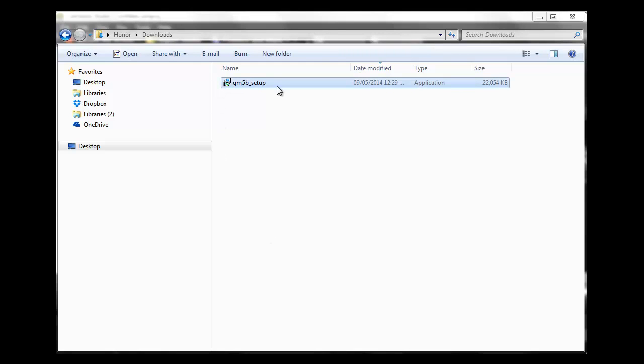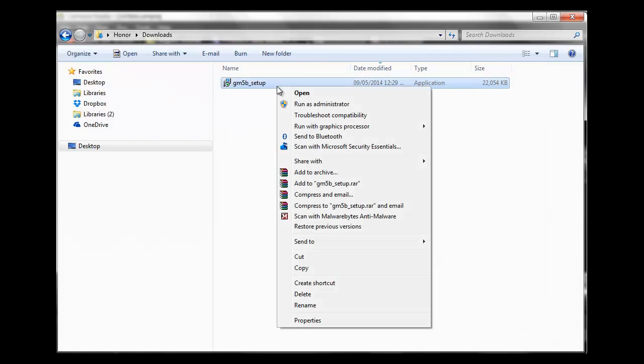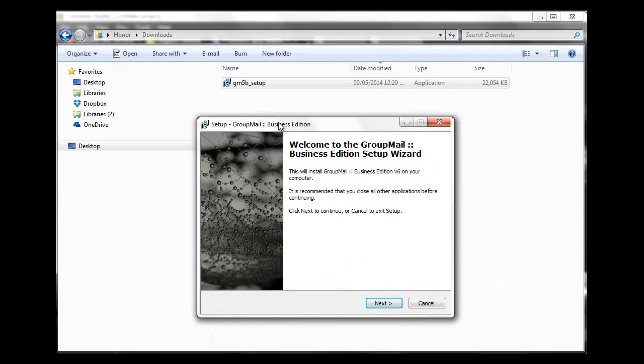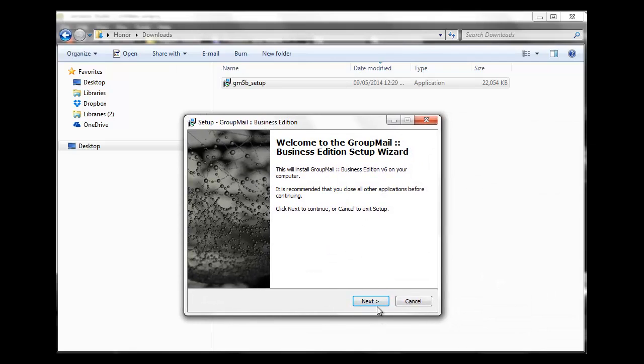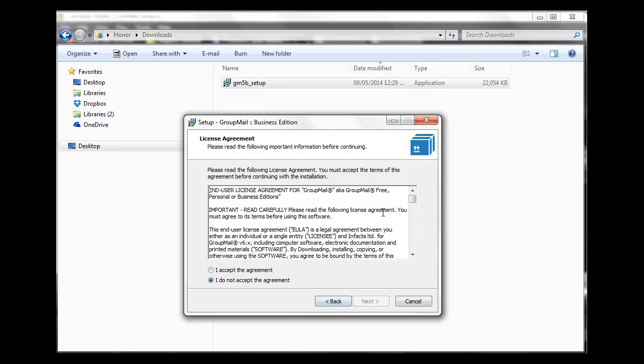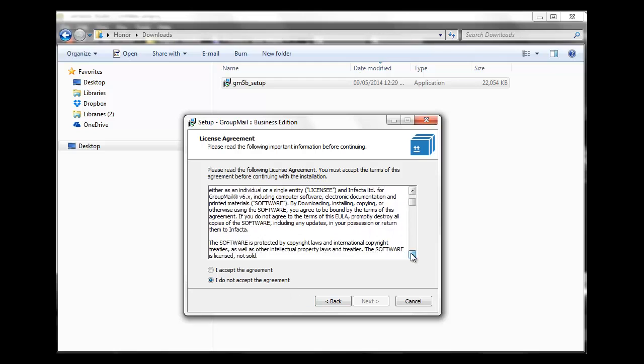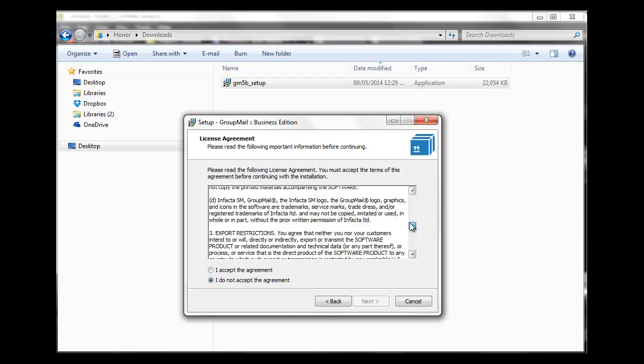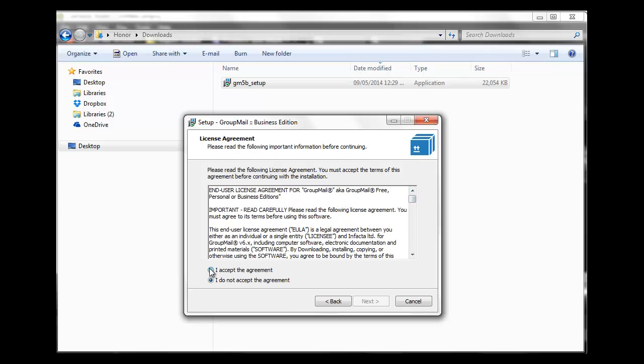Once you've downloaded the GroupMail installation file, right-click on it and choose Run as Administrator. Next, select the language that you want to install GroupMail in and click on OK. Click on Next. Here, read through the license agreement and once satisfied, click on the I accept the agreement to proceed. Click Next.